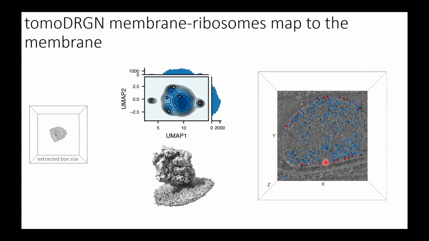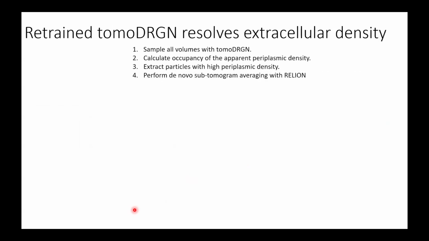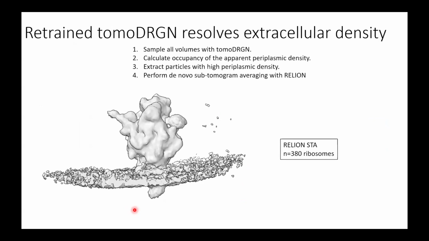In retrospect, it's obvious that this should have been here, but it's one of the cool things about cryo-ET data. You don't necessarily know what you're looking for, but you just look and you're going to see interesting features. When we looked more closely at these, we could see that there were two groups, one of which actually appeared to have extracellular density. We were curious what that might be. And I would say at this point, we're getting particle limited. I think we're down to 380 particles. But from that, you can generate a 20 or 30 angstrom resolution reconstruction.